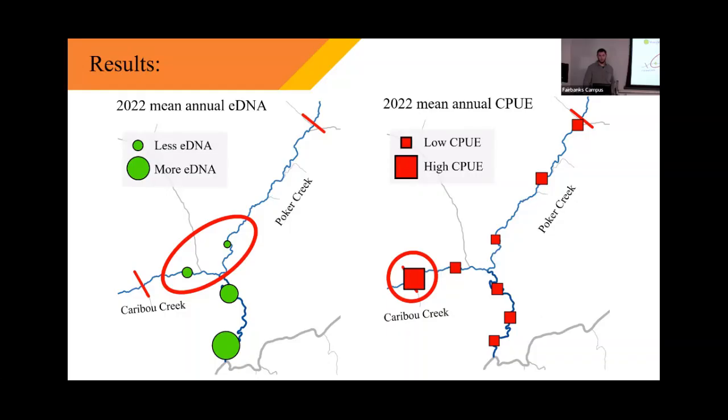Yeah, that's a great point. I haven't really looked into that yet, but it's definitely something I'll consider in the future. The fish catch per unit effort should account for that, since that's standardized by the area of the stream. The eDNA is a concentration, so it should already be standardized by that, but I think it's worth looking into for sure.